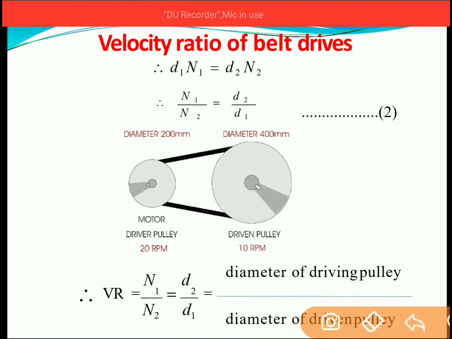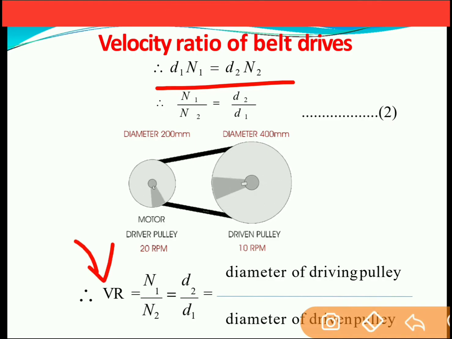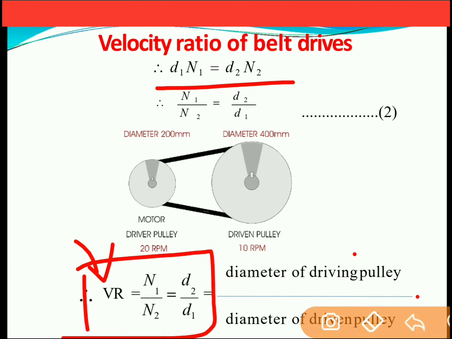As we see, d1 n1 will be equal to d2 n2; this was derived from the previous formula of the speed of the belt. So speed of the belt is equal to what? Pi d1 n1 is equal to pi d2 n2. So from that we can say that d1 n1 is equal to d2 n2. So n1 by n2 is equal to d2 by d1. So velocity ratio can be considered as the diameter of the driven pulley upon the diameter of the driving pulley. This formula is very important to consider in order to study the performance of the belt drive. So as you see, if the diameter is more, speed will be less.